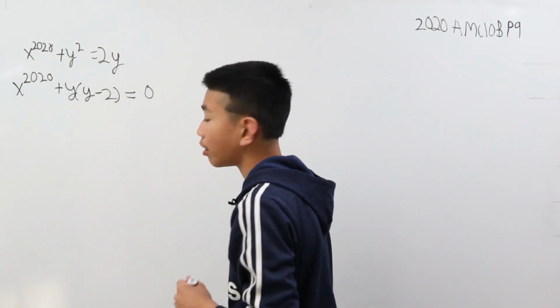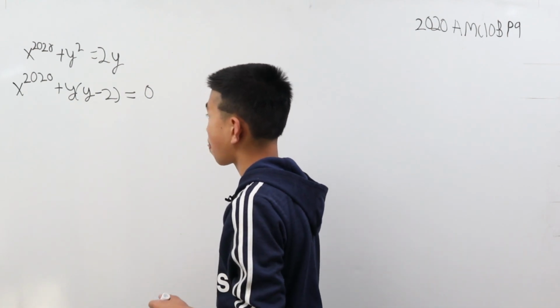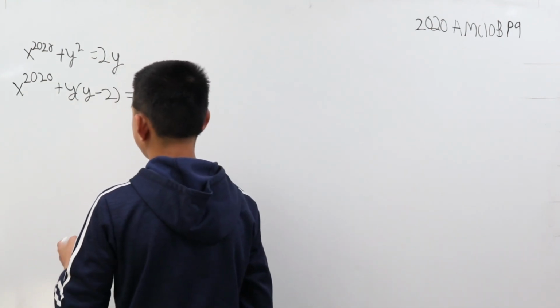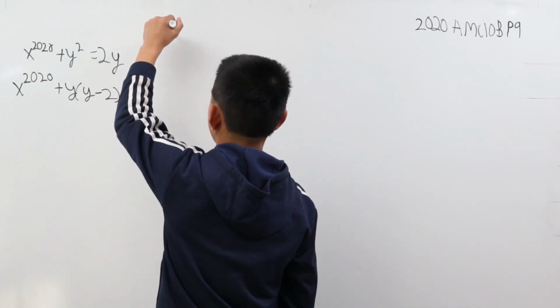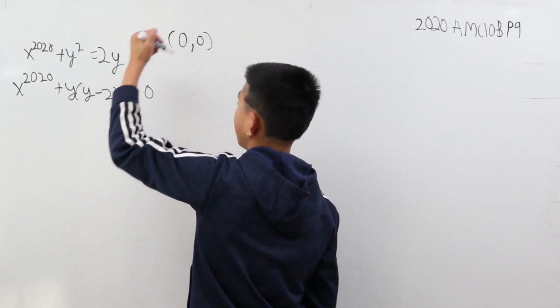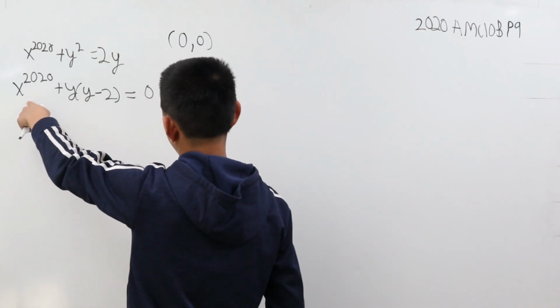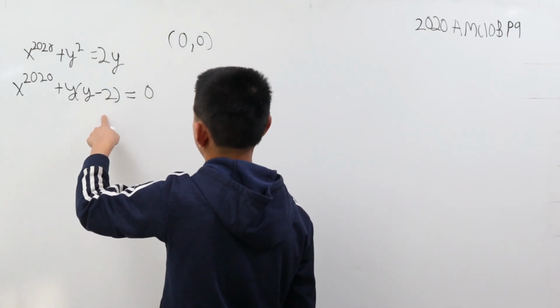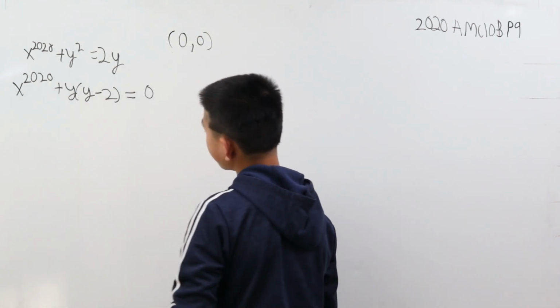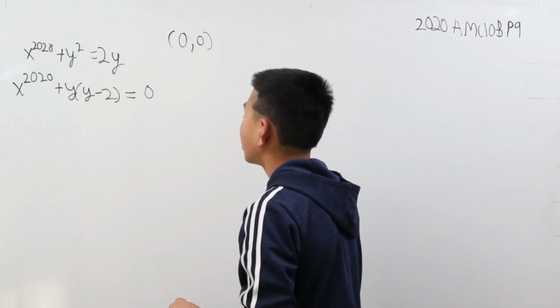Well, straight away, we already see a solution. When both x and y are 0, this indeed is 0. So there's (0, 0), because 0 to the power of 2020 is still 0, and 0 times some other number is still 0. Now, what else can we find?